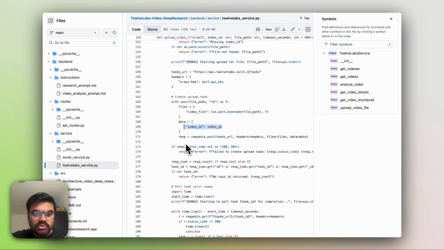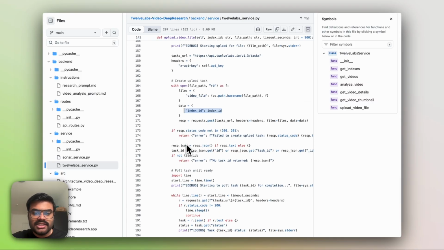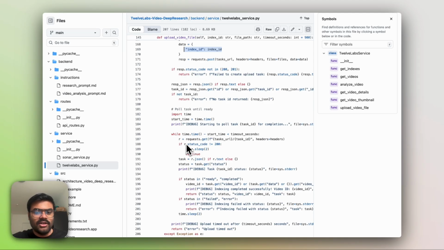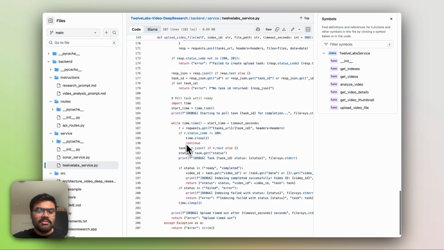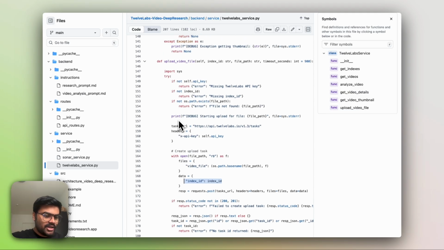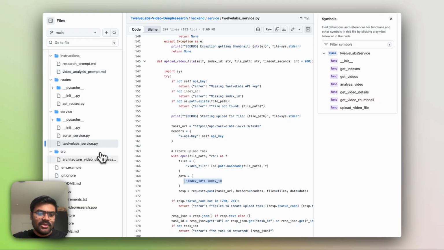We do a post for this, and then we track whether the status is 200 or not, whether the proper indexing has been done or not. As soon as the indexing is done, you can see the video reflected on the portal itself, and you can directly do research on that. So this is how easily you can do it.